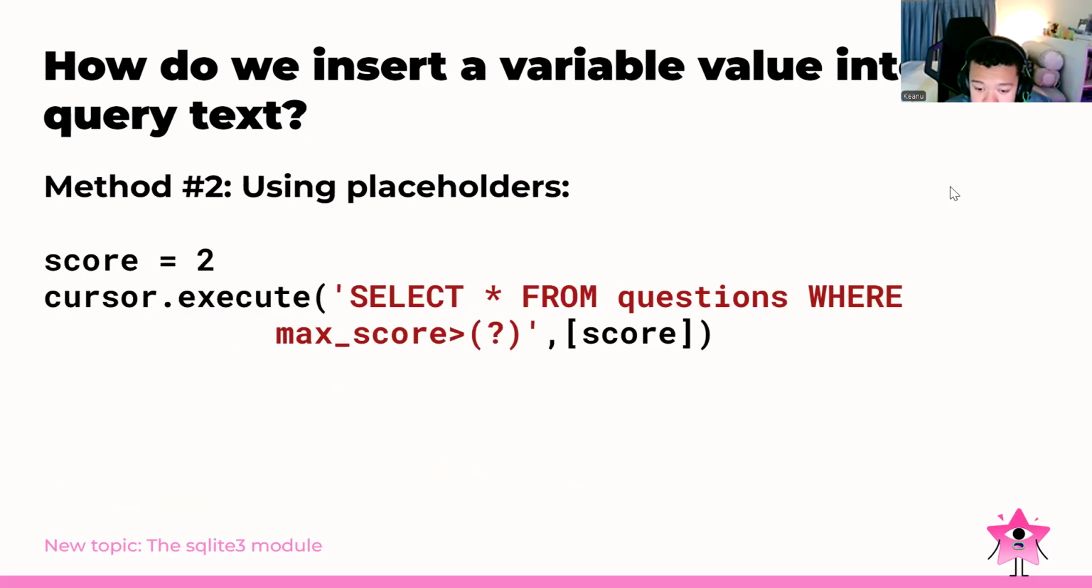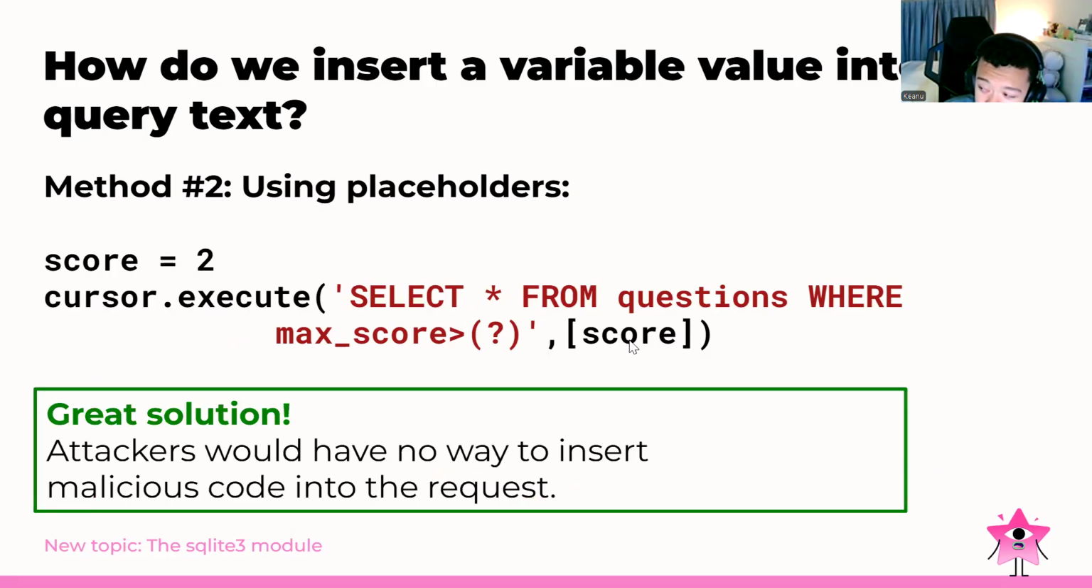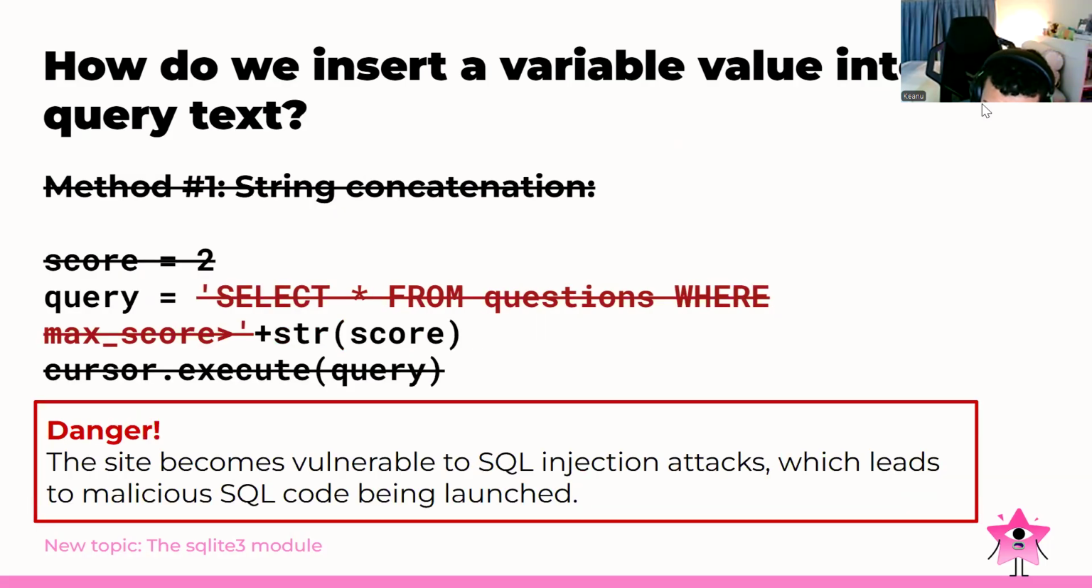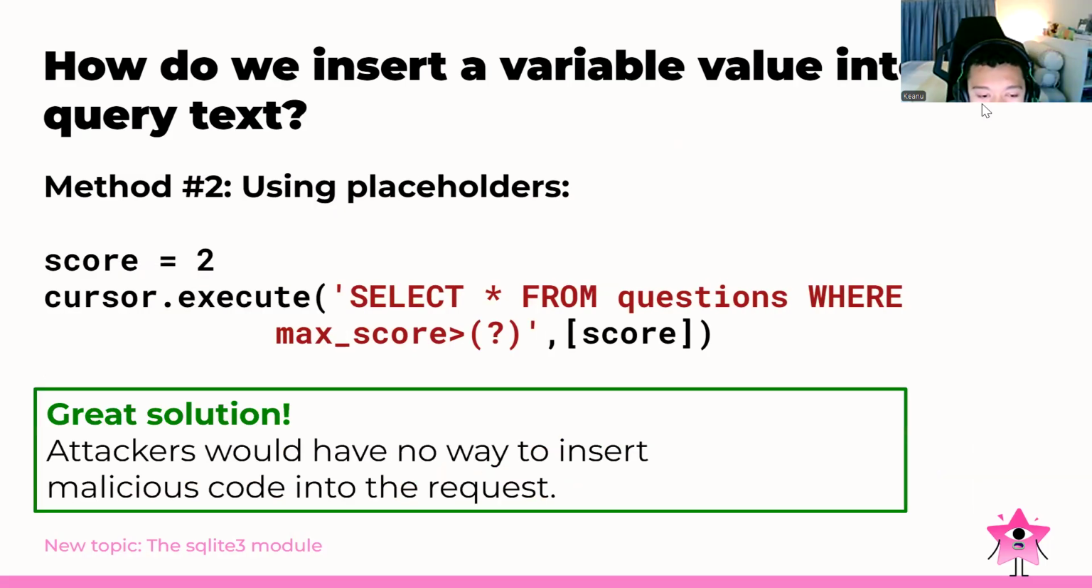And then for the second method, we are using the list. So we are setting this like this: cursor.execute, we select asterisk from the questions where maximum score equals a question mark, and then we go for the list. Yeah, that means the score. Okay, it's also a great solution anyway, so attackers would have no way to insert malicious code into the request. Basically, because we make it safe rather than the previous one. We can use this method again when we want to create a professional website.